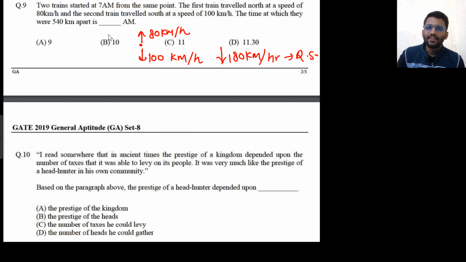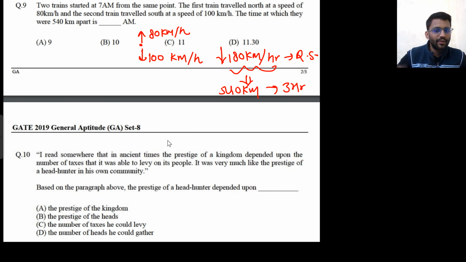So the time at which they were 540 km apart. How many hours will it take? In 1 hour, 180 km. 540 km in how many hours? 3 hours. Because in 1 hour they are going 180 km, so in 3 hours they will be going 540 km. So they started at 7 a.m. and 3 hours after that it will be 10 a.m. So B is the correct answer.